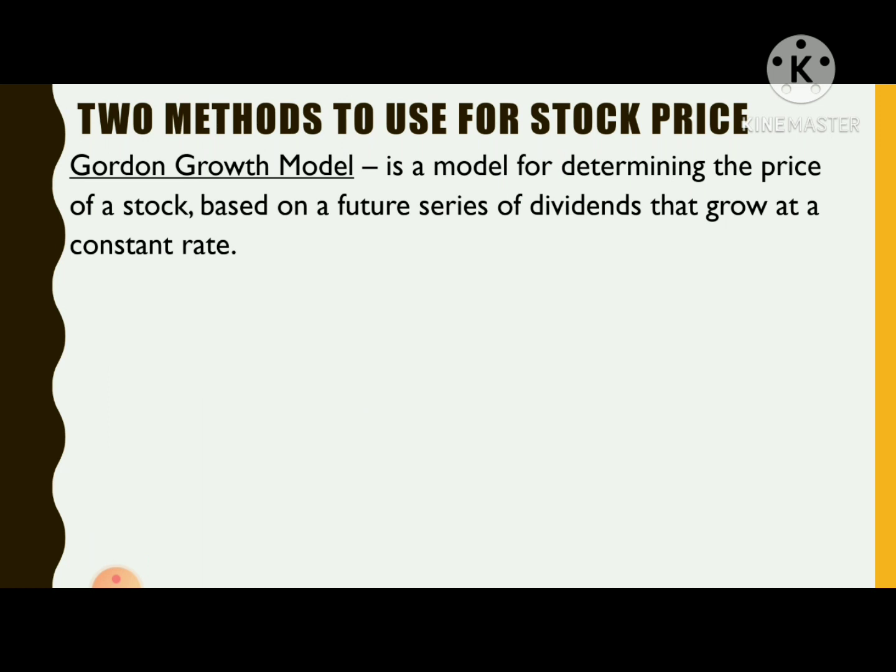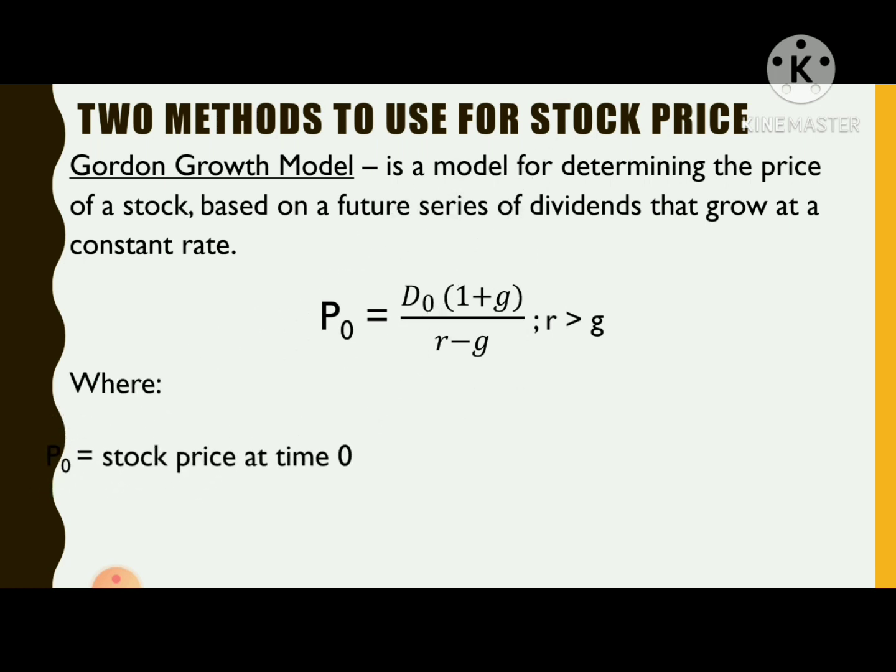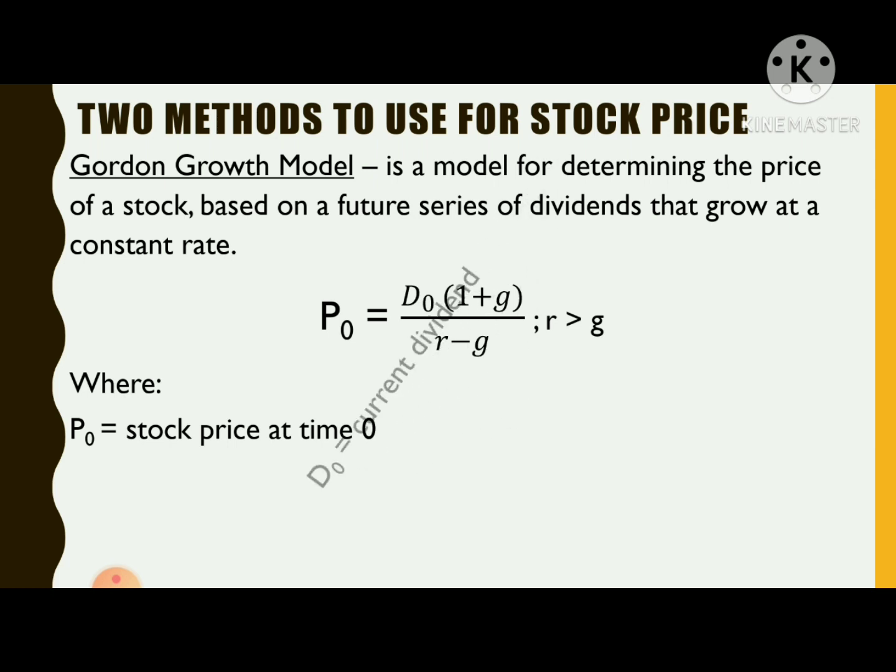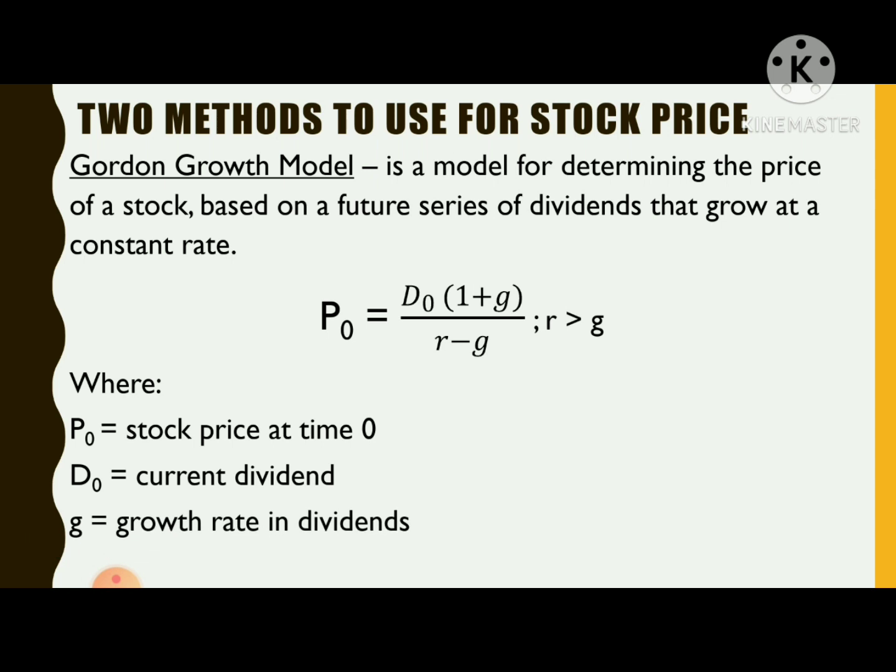In order for us to get the stock price on a dividend growth that is not changing or constant, we use the formula P sub 0 is equal to D sub 0 times the quantity 1 plus g, all over r minus g, and r should be greater than g, where P sub 0 is the stock price at time 0, D sub 0 is the current dividend, g is the growth rate in dividends, and r is the required return on the stock.